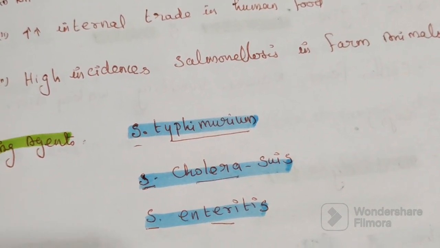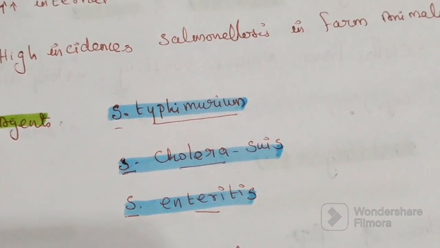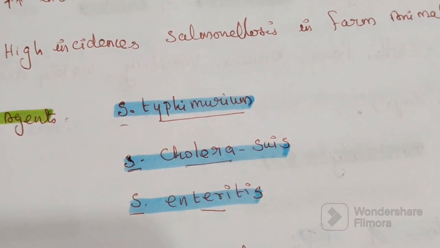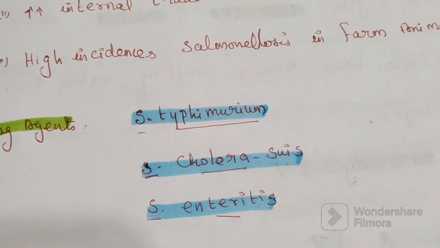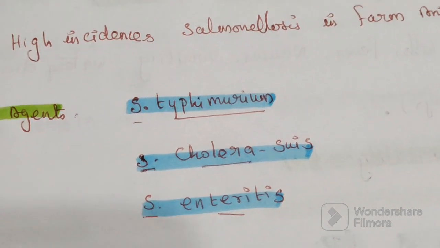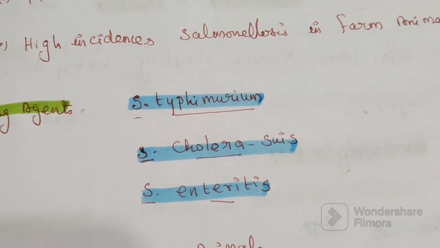The causing agents are Salmonella typhimurium, Salmonella cholerae and Salmonella enteritis. These three organisms mainly cause food poisoning.